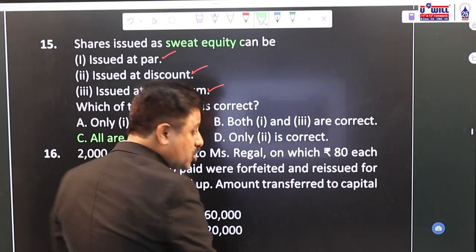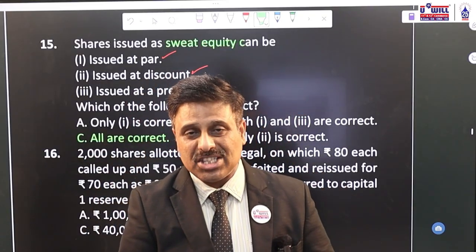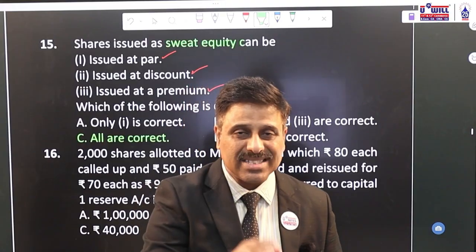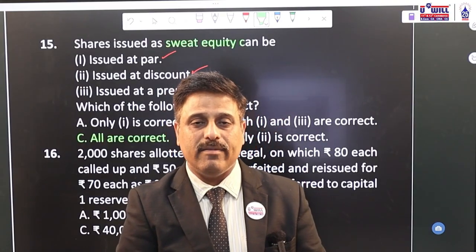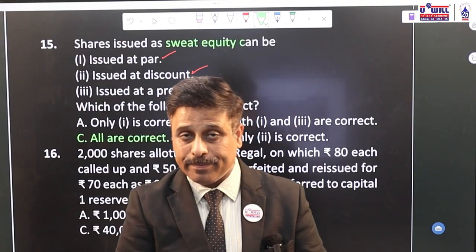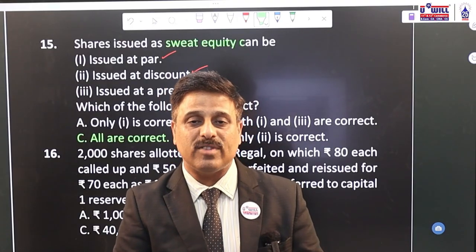What are sweat equity shares? Sweat equity shares are those equity shares which are given to the promoters. Generally promoters are the directors of the company, or under ESOP plan, employee stock option plan, you can give it even to the employees. But how do you give it to the promoters or the employees of the company?